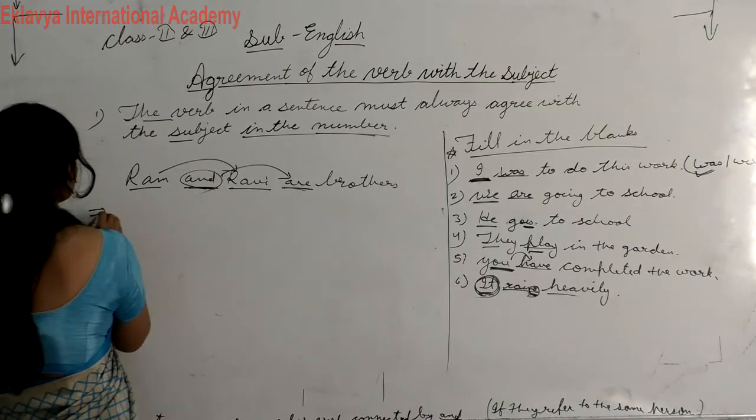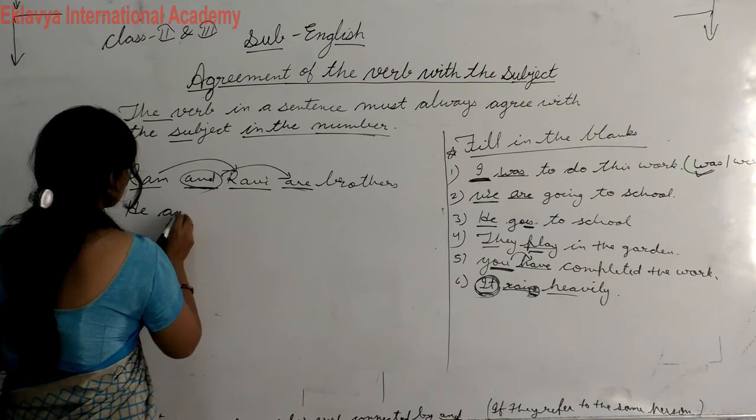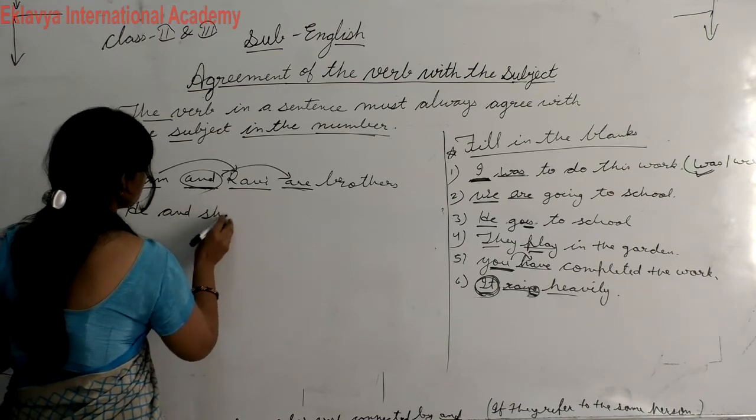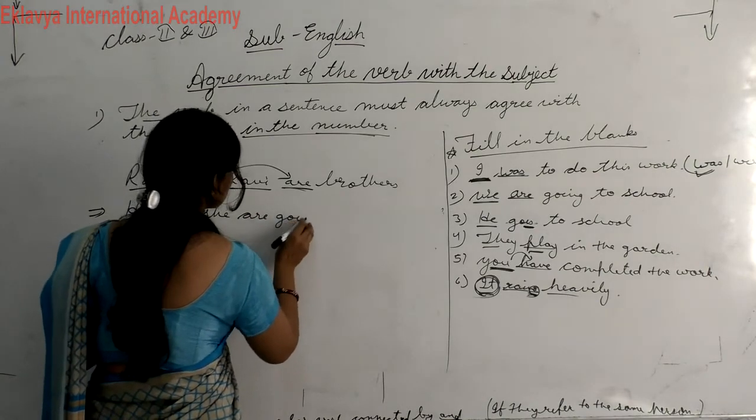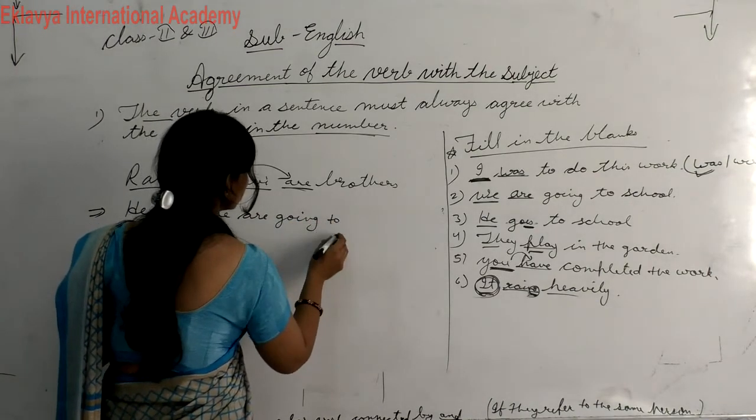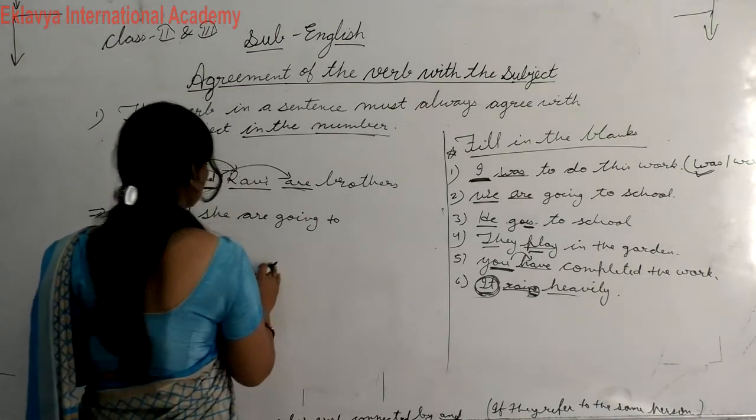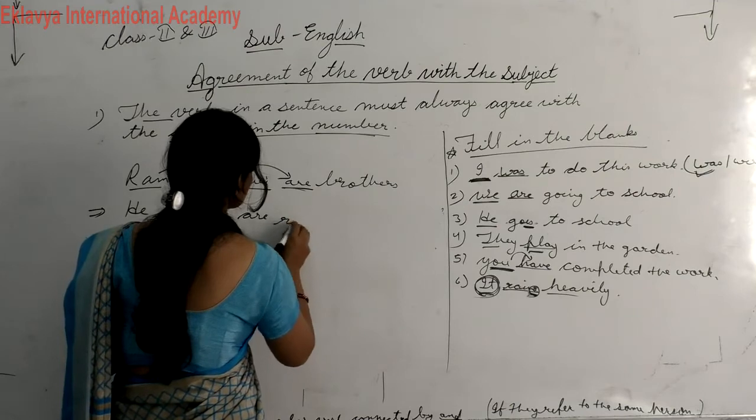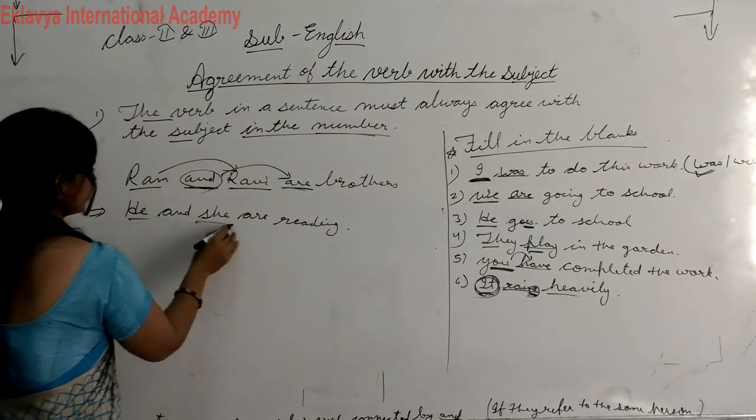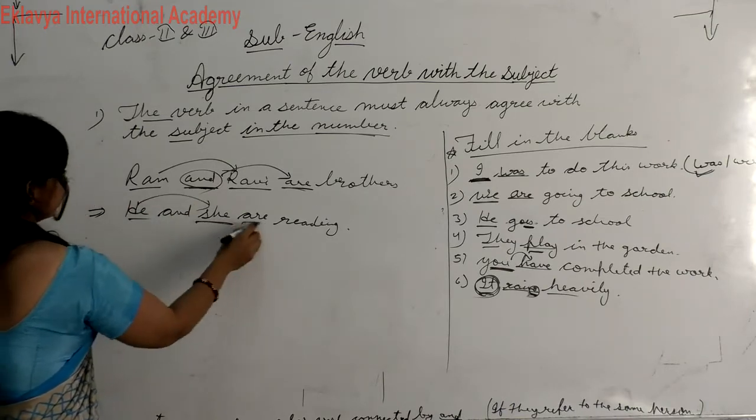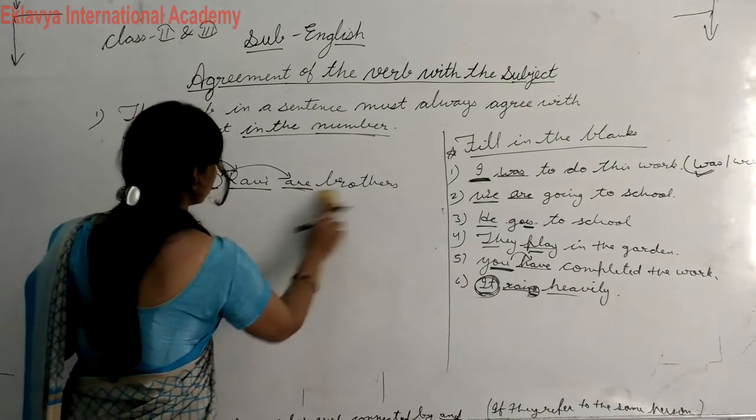If you want to write second, he and she are going, are reading. Here you can check he and she, different nouns, so in this case we will use here are. Okay student, because they are different person, different noun.